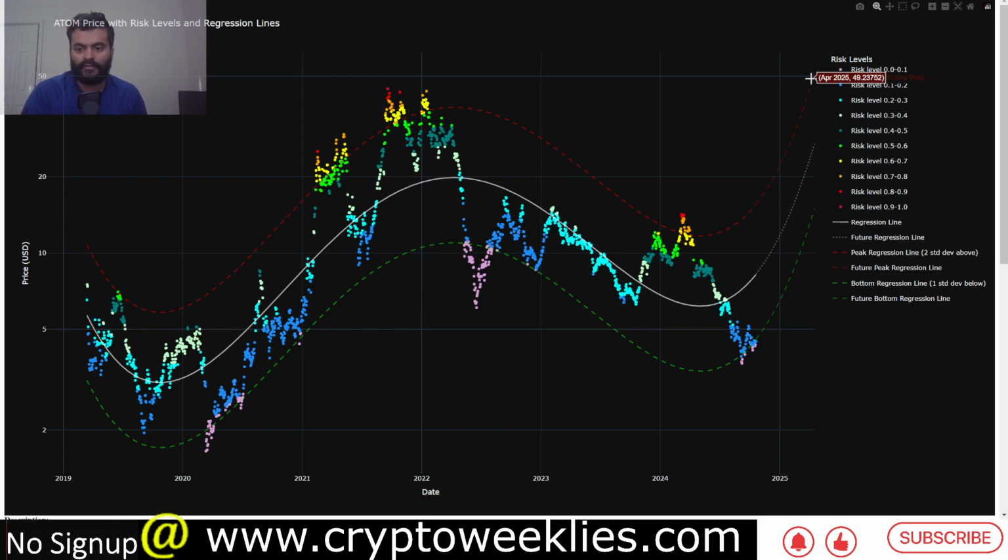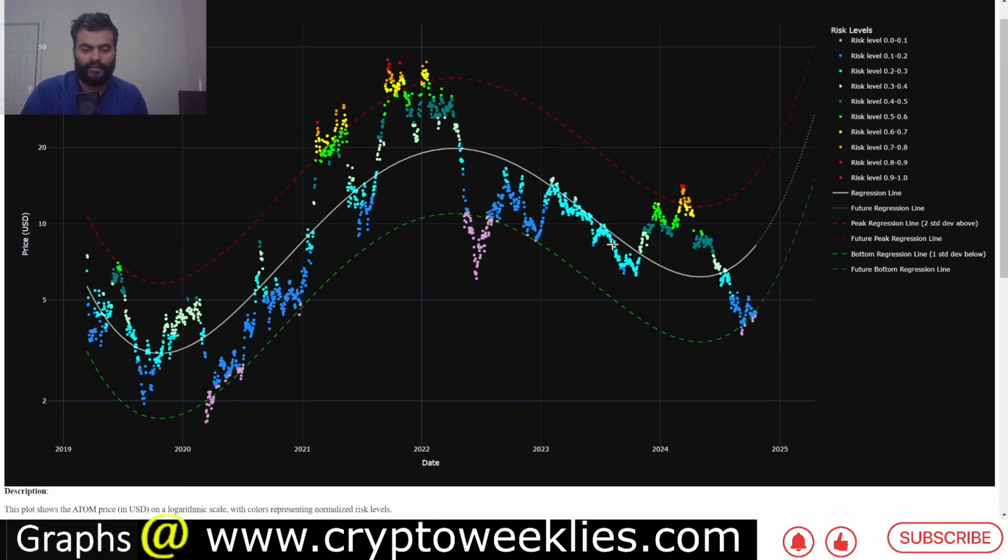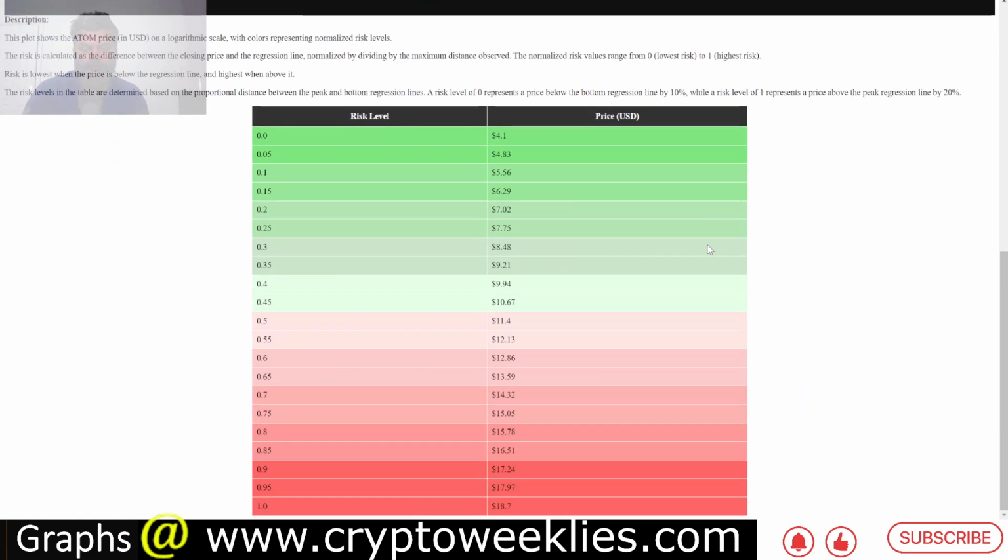peak at around $50. And if we were to look at these valuations now that the price is between $4 and $5, we can check those risk levels where they are. That is essentially between this $4.1 and $4.83. That's where the price is. That means in terms of risk, between 0 and 5% risk, and in terms of reward, it's between 95 and 100% reward. The theoretical peak at this point is at around $18.70.